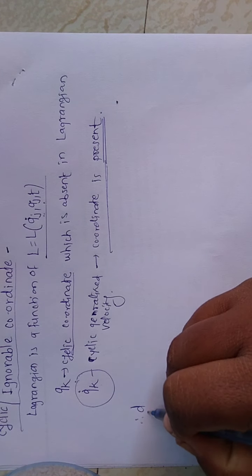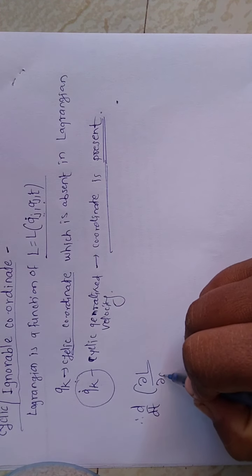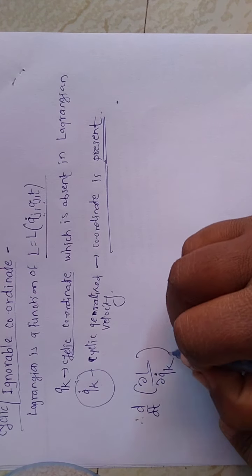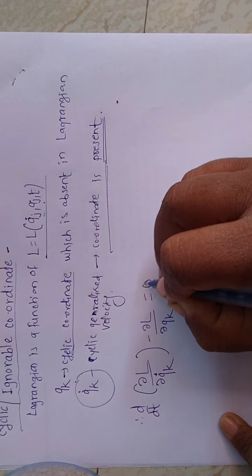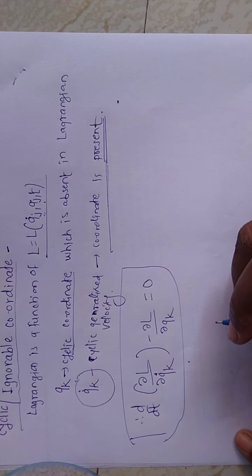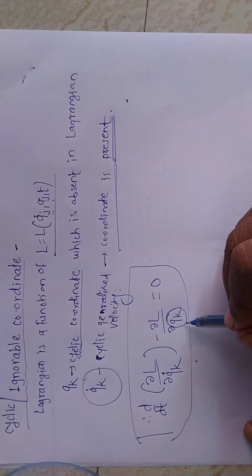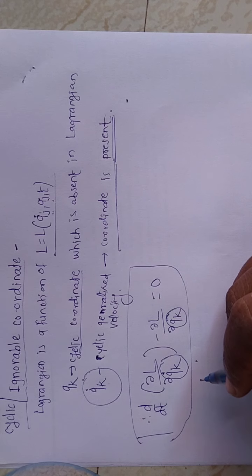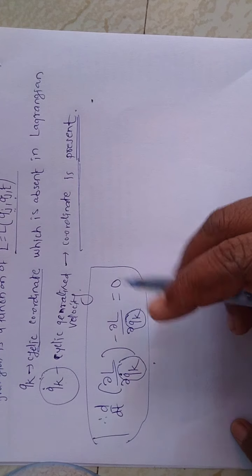Here d by dt of dou L divided by dou qk dot minus dou L divided by dou qk is equal to 0. So this is the Lagrangian equation in the form of cyclic or ignorable coordinate, where qk is a cyclic generalized coordinate and qk dot is a generalized velocity. So I have written this Lagrangian in the form of a cyclic coordinate. So this is the equation.